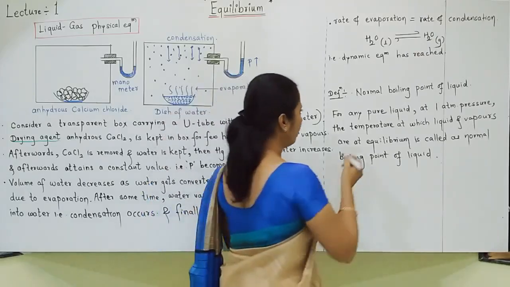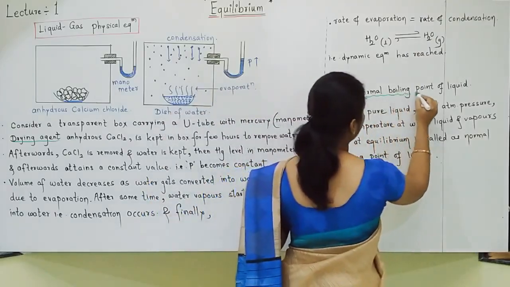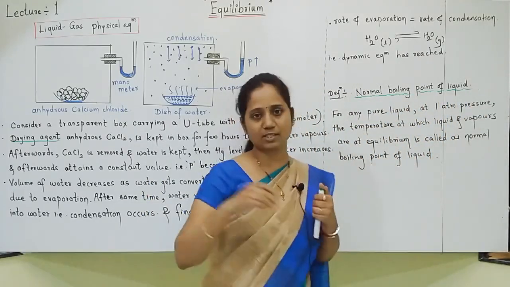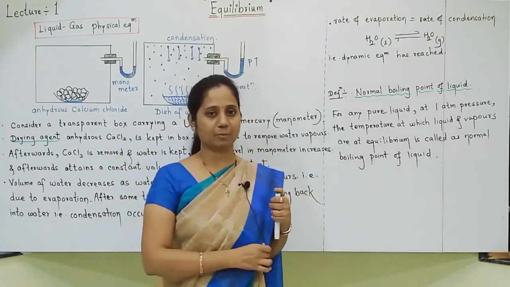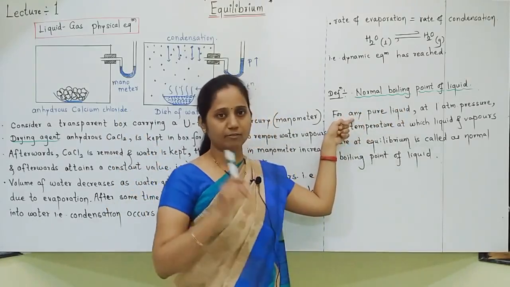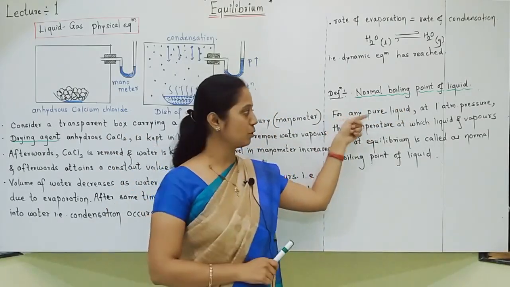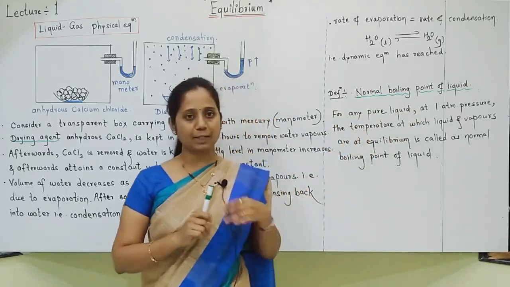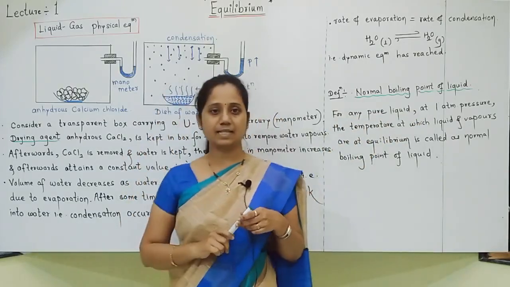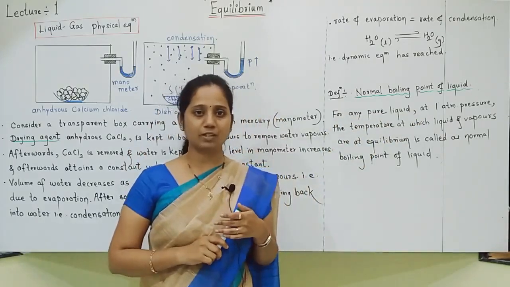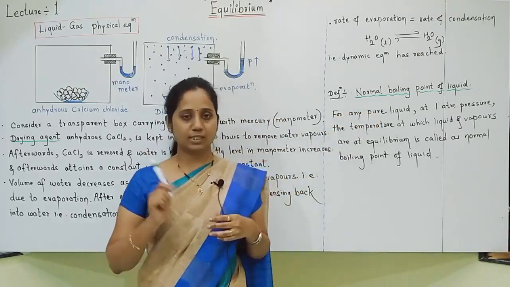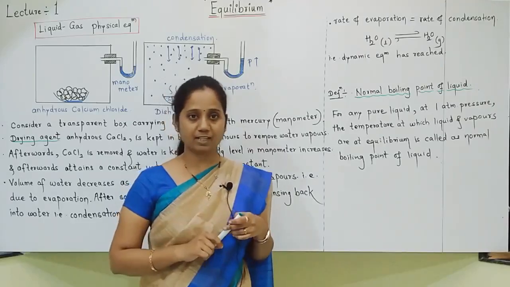Here, student, a one mark question may be asked: what is the normal boiling point of a liquid? Why is boiling point asked? Because here liquid is getting converted into water vapors. So for any pure liquid, when atmospheric pressure is 1 atmosphere, there is one temperature at which this liquid and gas are at equilibrium. That temperature is called the normal boiling point of the liquid. So this is all about liquid-gas physical equilibrium.